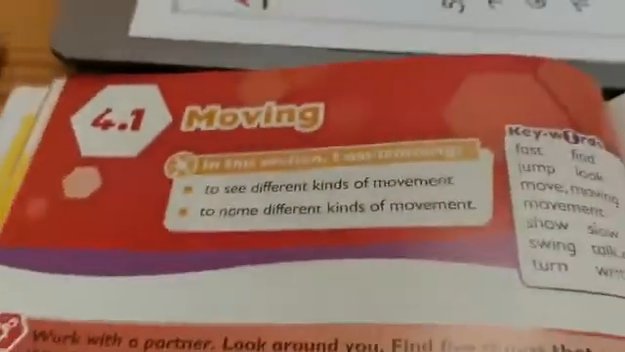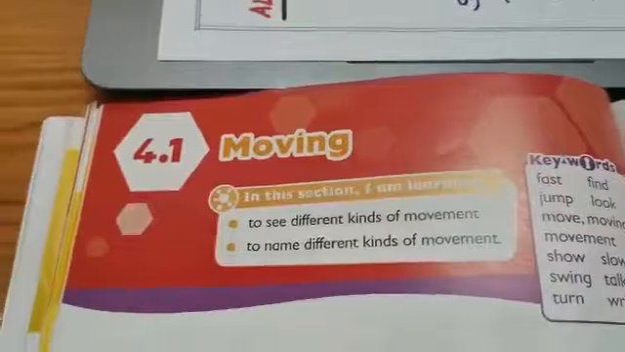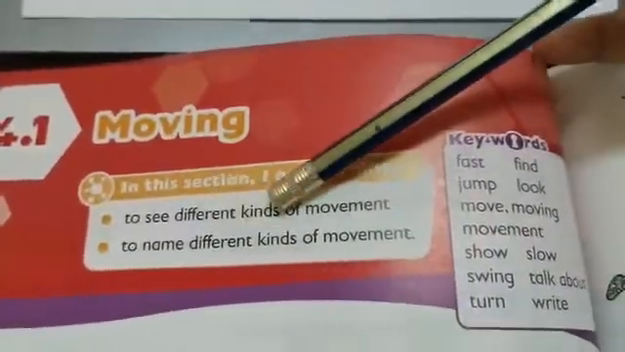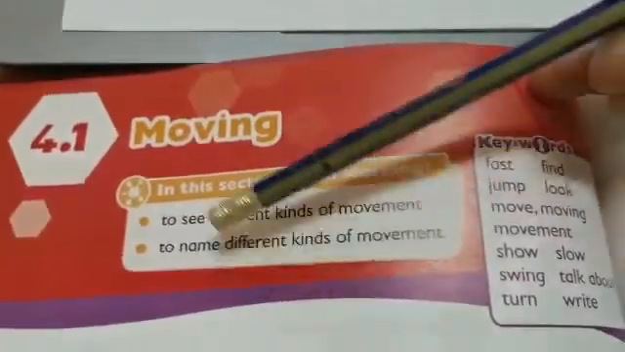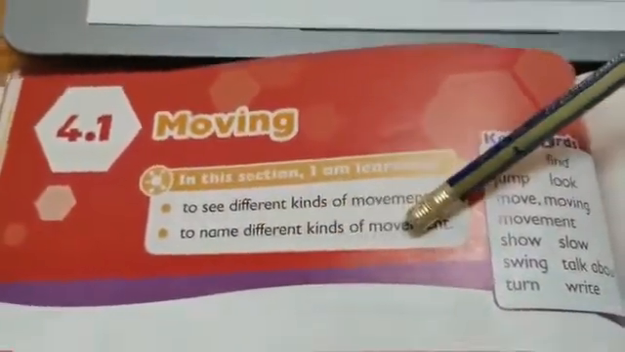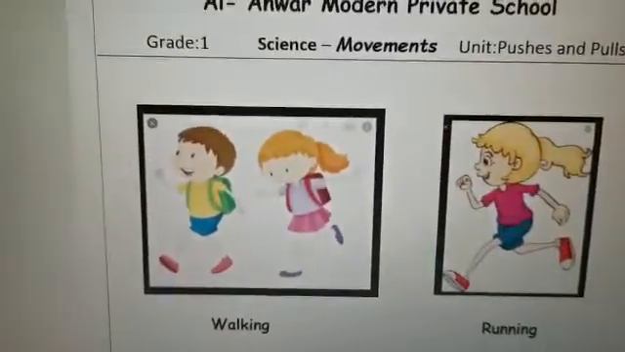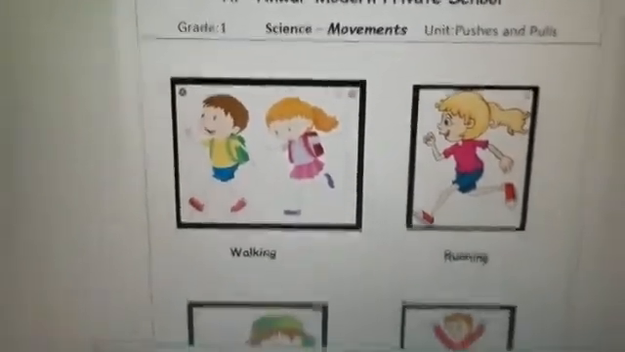Into your student book, you can see page number 50. You can see some kinds of movements again. Look here, what are the points you want to learn? To see and name different kinds of movements. We already had a look at different movements and their names, which we already know.